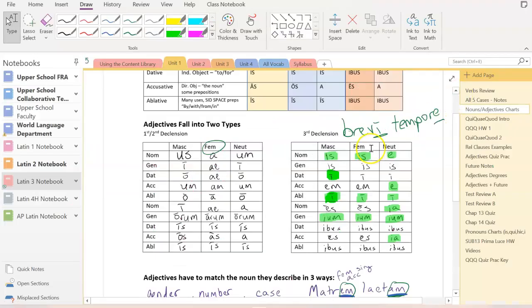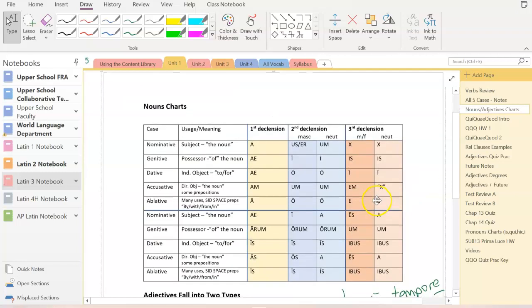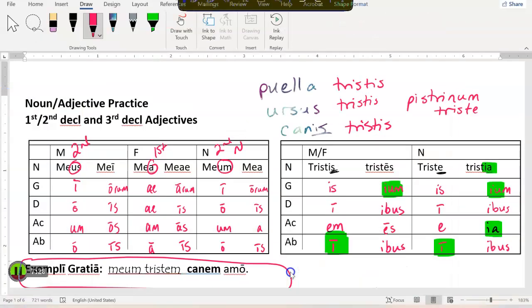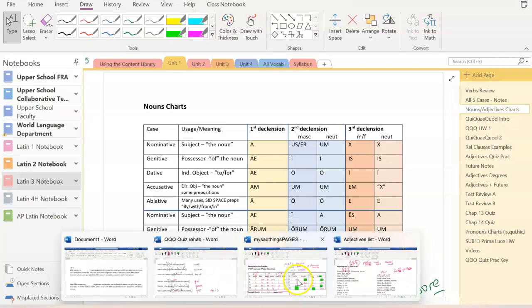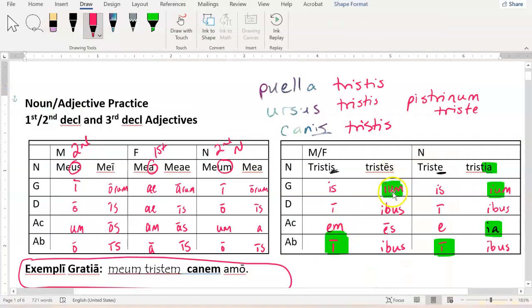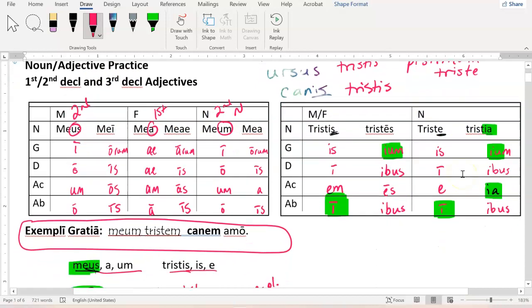Again, those are based on our first and second declension noun endings, right? If you know your first declension endings, your second masculine and second neuter, that's a 2-1-2 adjective. And if you know your third declension noun endings, we're just tweaking them a teeny tiny bit to get our third declension adjective endings. Instead of the short e that we just saw here for our noun, we get a long i on our adjective. And instead of just a we get ia for those neuter, nominative, and accusative plurals, okay? So based on your first, second declension endings and based on your third declension endings.